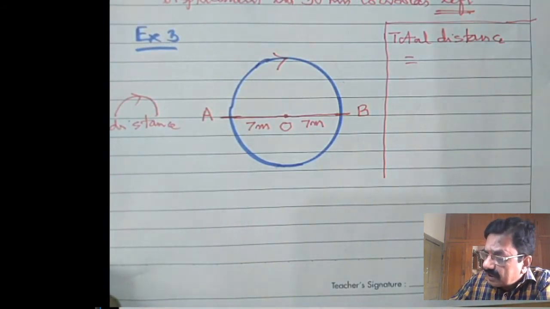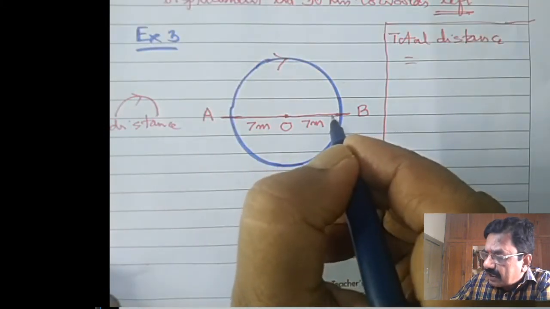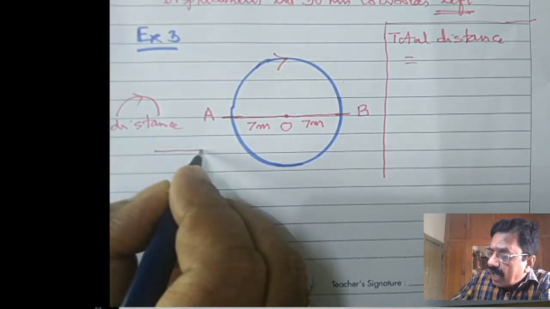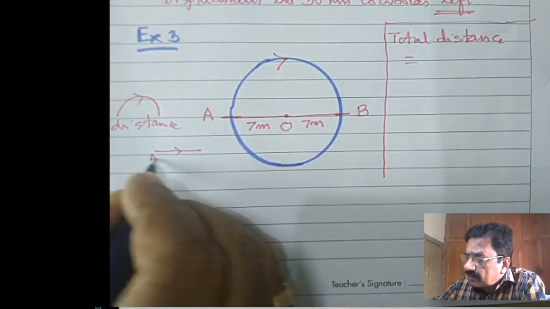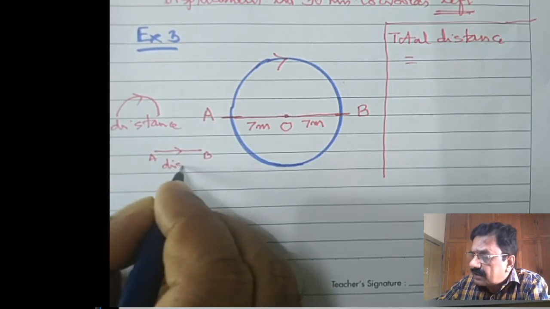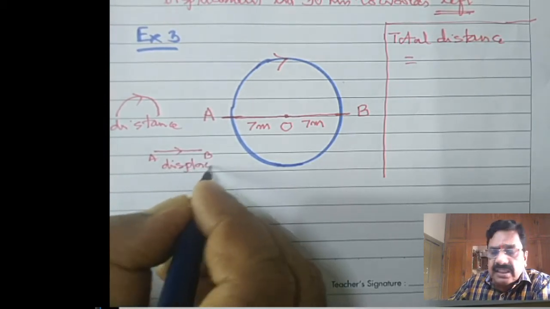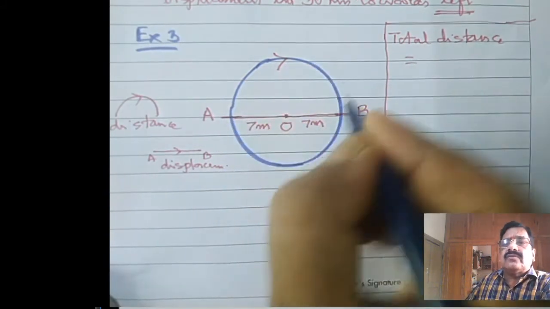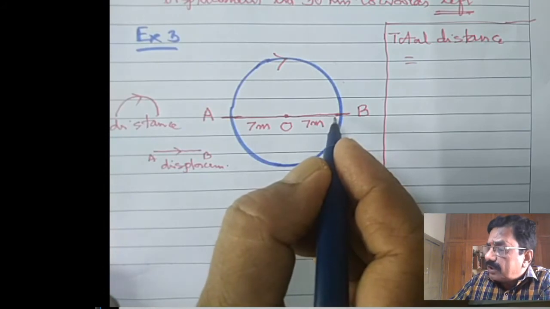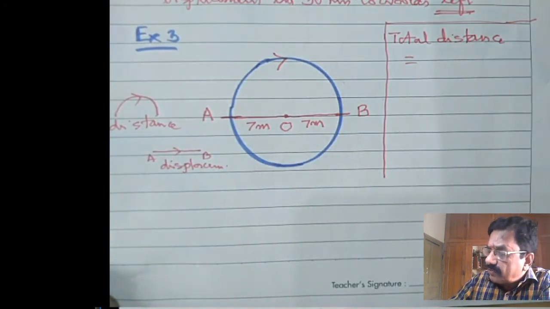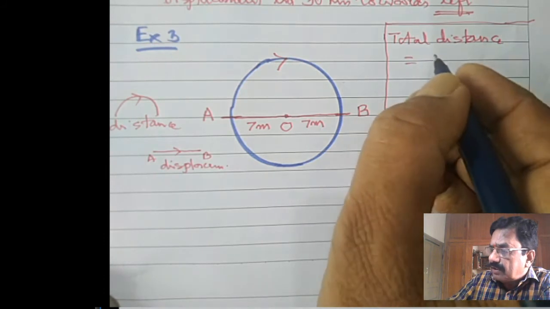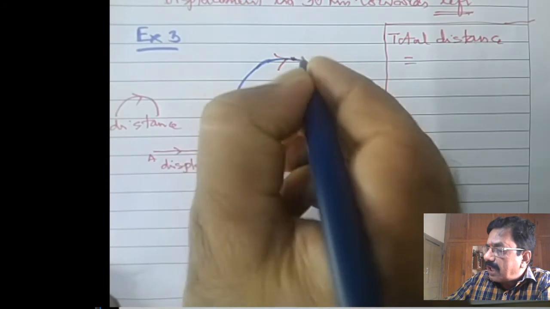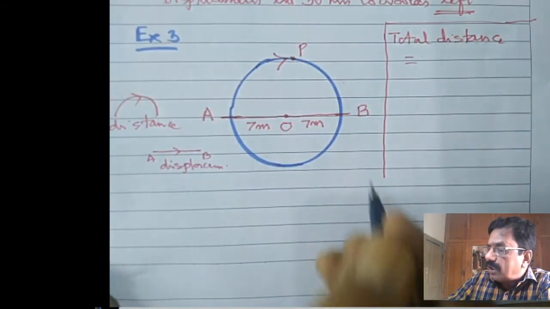Whereas displacement is the shortest distance, like this. This A to B is the shortest distance. This is the displacement. I mean to say, in this diagram, this is the distance, this is the displacement, the shortest distance. Listen carefully. Then after, I will tell you how to calculate the total distance. For the sake of understanding, I mark one point here, P. Total distance is equal to APB, arc APB. In mathematics, we will mention arc APB like this.